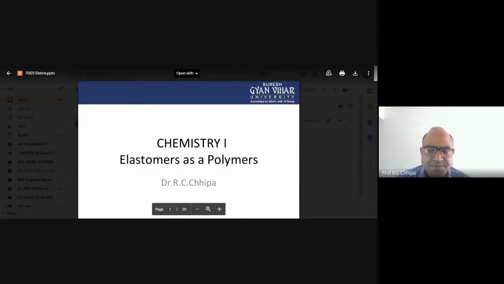Elastomers are part of the polymers, and polymers can be classified into two ways according to their application. The first one is plastic, the second one is elastomers. Elastomers are also known as rubbers. The earliest rubber, the natural rubber, is polyisoprene. Natural rubber can be obtained from the plant Hevea.